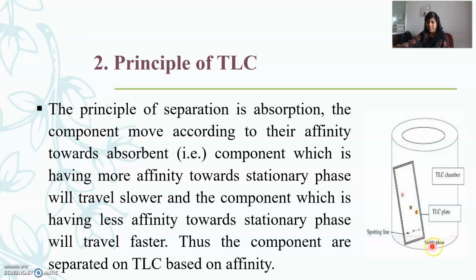This is a typical diagrammatic representation of thin layer chromatography. In the base, there is a mobile phase, and here a TLC plate is kept, and this entire setup is known as the TLC chamber. Here the line that is given is called a spotting line, where the samples are spotted 2 centimeters from the bottom. The sample has to be spotted for the analysis.